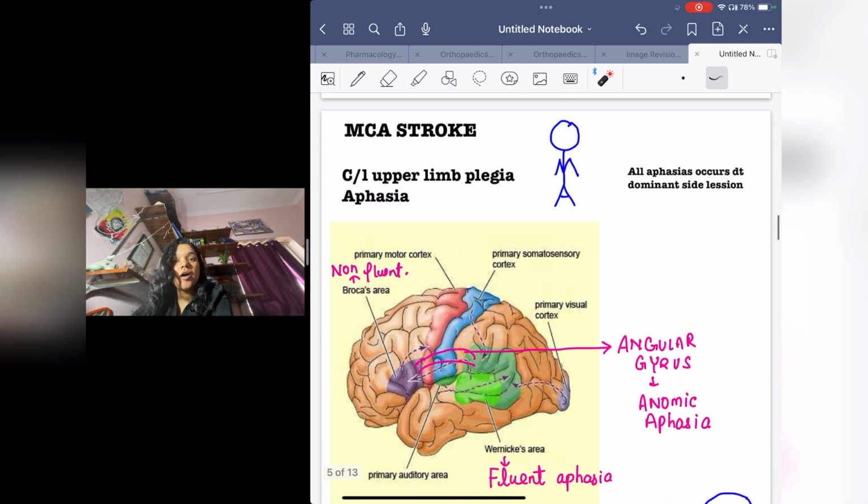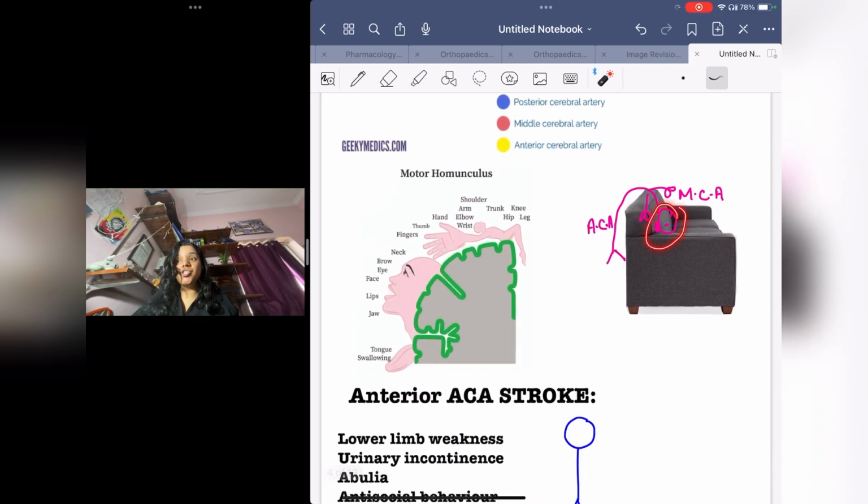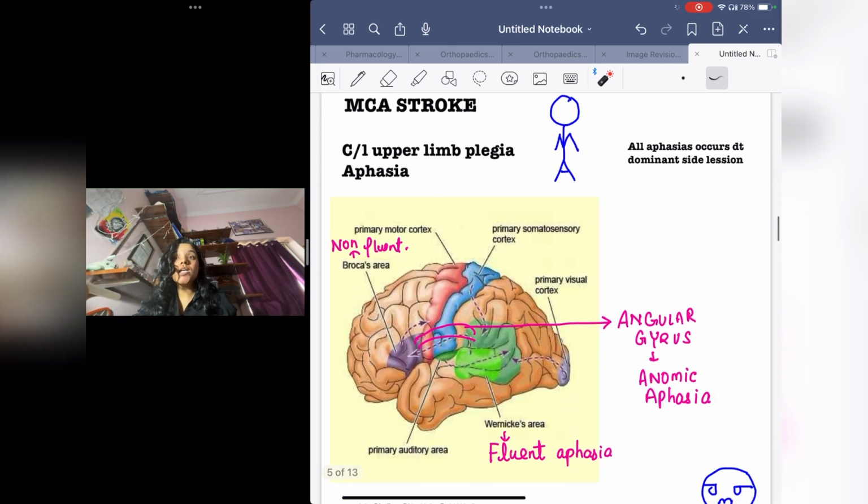Now we will study MCA stroke. What if your middle cerebral artery is affected? As I said before, the middle cerebral artery is not supplying the middle parts, it is supplying the lateral part of your brain, and the lateral part of your brain contains what? The lateral part contains the facial part and the upper limbs. So it will cause upper limb plegia and aphasia.